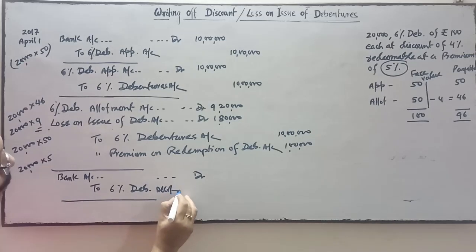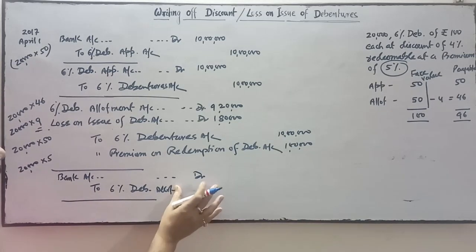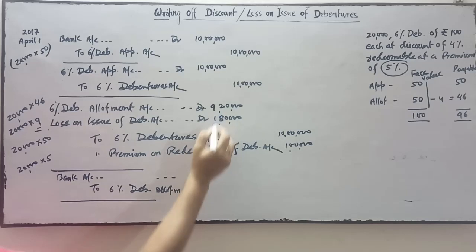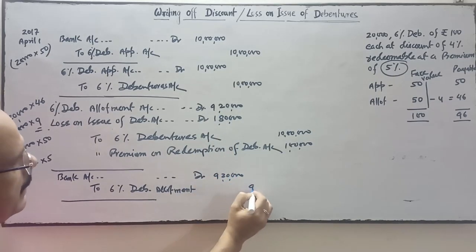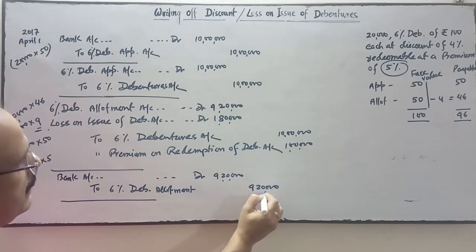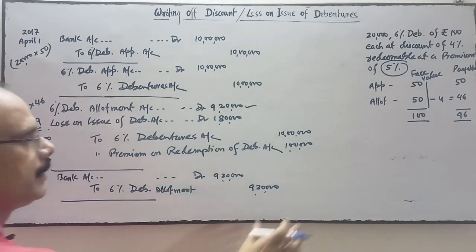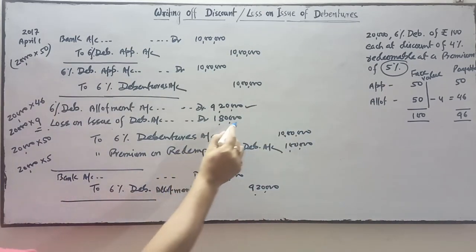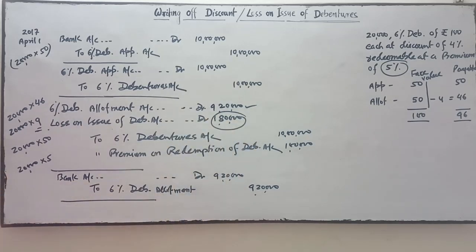So the amount is 9,20,000. This amount the company will receive. Now next is this loss. This is the loss.